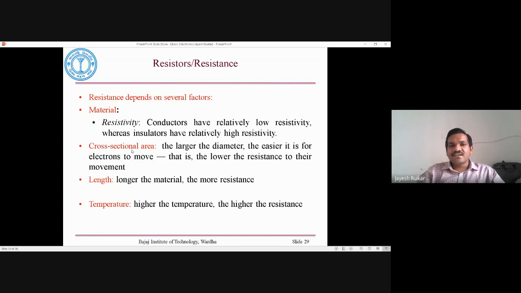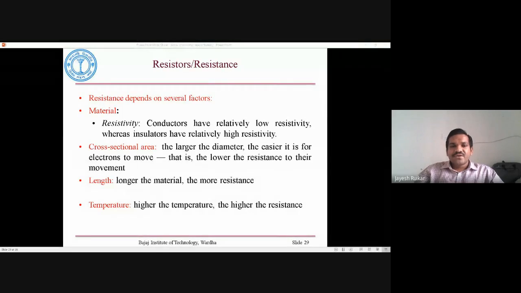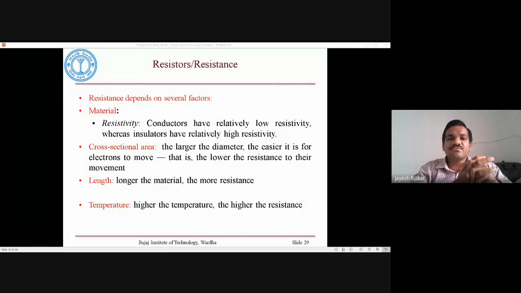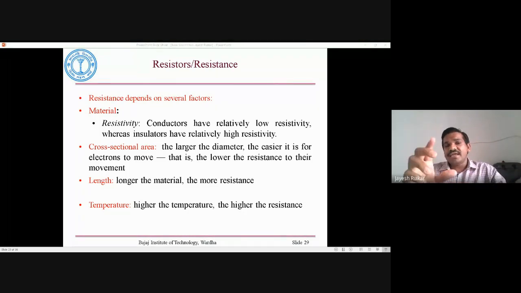The second factor is cross sectional area. Resistance varies inversely with the cross sectional area. For example, the larger the diameter of a particular material or resistor, the easier it is for electrons to move. That means it offers low resistance to electron movement.